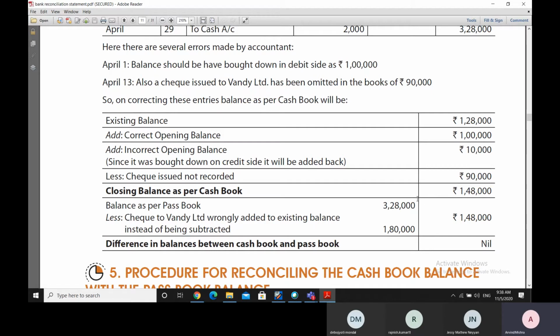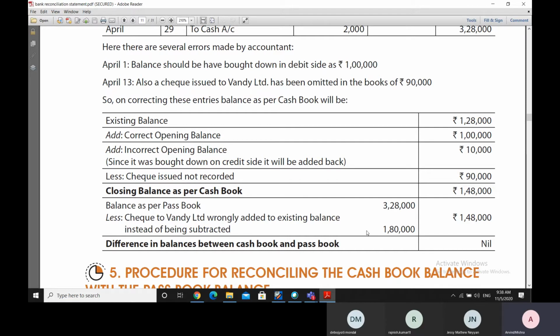Now, having arrived at this balance, we find that balance as per passbook is 3,28,000, and from 3,28,000 rupees we have to account for this check to Vandy Limited, which is wrongly added to the existing balance instead of being subtracted, of 1,80,000 rupees.